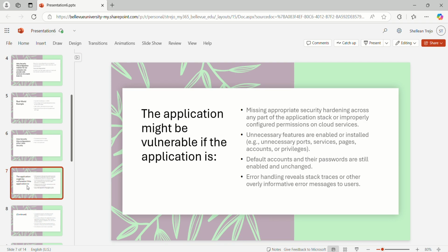The application might be vulnerable if the application is missing appropriate security hardening across any part of the application stack or has improperly configured permissions on cloud services. Unnecessary features are enabled or installed, such as unnecessary ports, services, pages, accounts, or privileges. Default accounts and their passwords are still enabled and unchanged. Error handling reveals stack traces or other overly informative error messages to users.